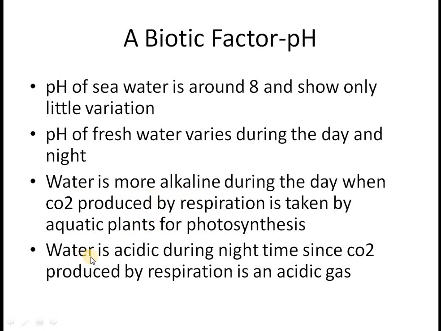On the other hand, during the night time, there is no photosynthesis happening, only respiration is there and it is producing carbon dioxide. Carbon dioxide is an acidic gas which will obviously decrease the pH of the water. So you see, fresh water will show variation in the pH during the day and night time.